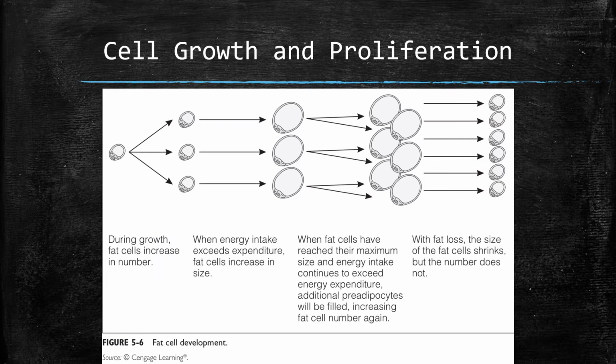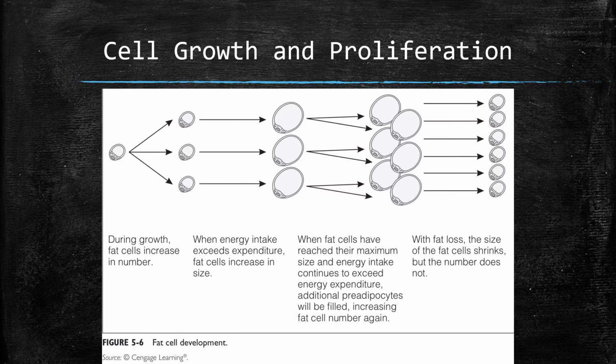Before I discuss the factors affecting how fat is deposited in the body, I'd like to provide a simplified diagram summarizing the general process of fat cell growth and proliferation. During hyperplasia, or the increase in number of fat cells, three preadipocytes were formed from the initial cell. When energy intake exceeds energy expenditure, fat storage increases, causing fat cell hypertrophy or the growth of a fat cell. After continued excess energy intake, these cells reach maximum hypertrophy and undergo hyperplasia again.